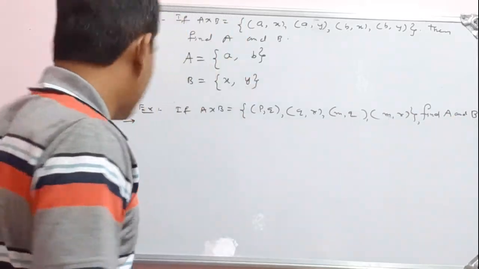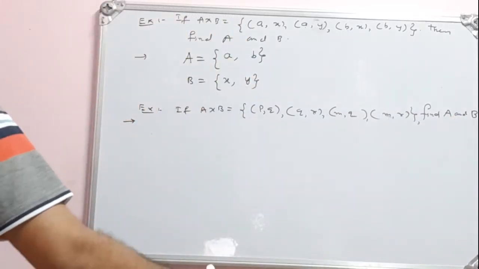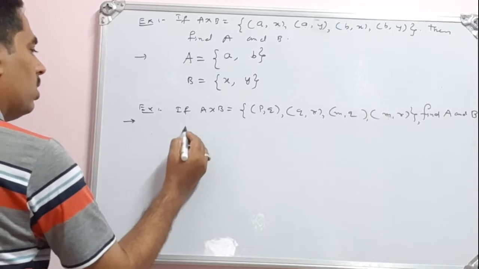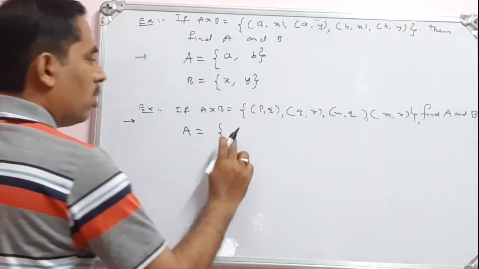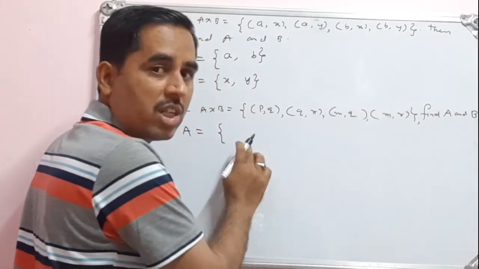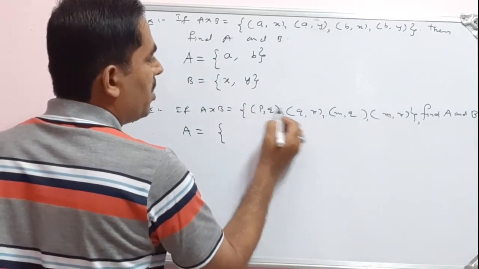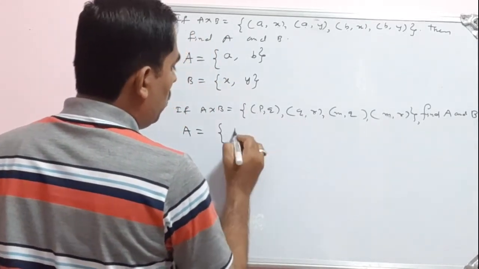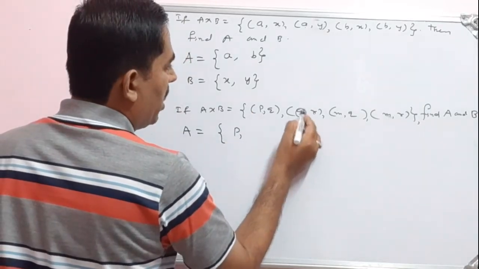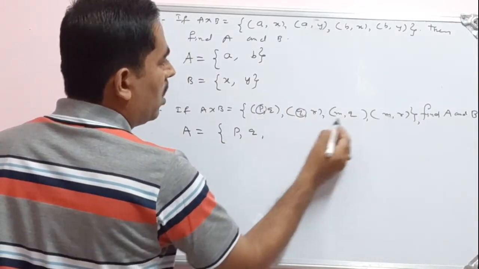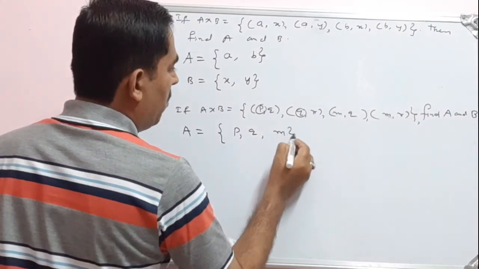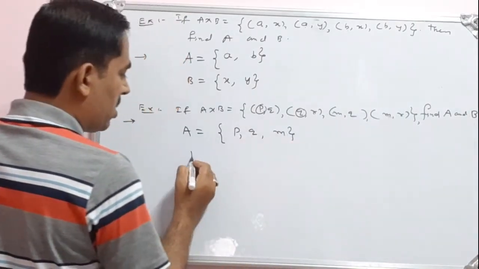So we can write the sets A and B. Okay, what is the set A? Set A means the first elements. So I have to list the first elements of the ordered pairs. What are the first elements? See P, Q. The first element is P. Here the first element is Q. Then here the first element is M. So M is repeated. You can write it only once.